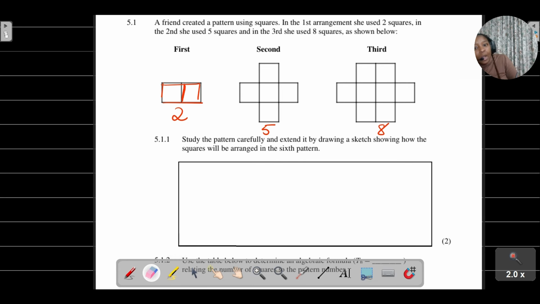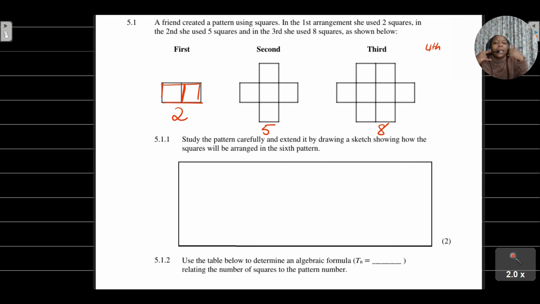So when it comes to the fourth arrangement, I have to just add 3 squares to the 8 squares. Now it's a matter of how am I supposed to add those squares. With the first one, it's just 2. But with the second one, remember, we're adding 3 all the time. I'm plusing 3, and then I'm plusing 3, basically. I hope you get what I'm doing there.